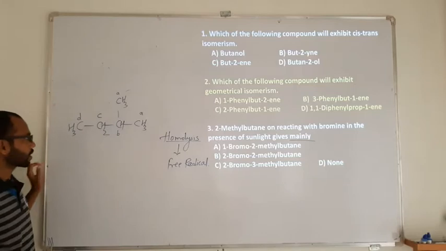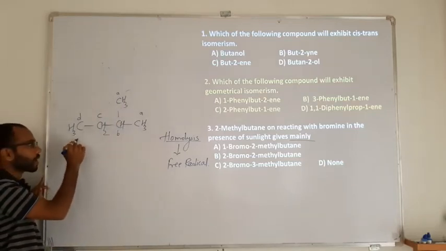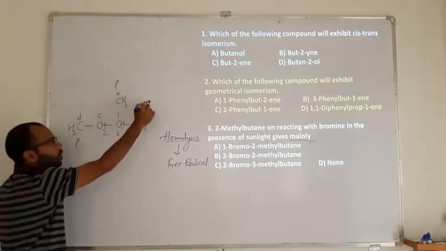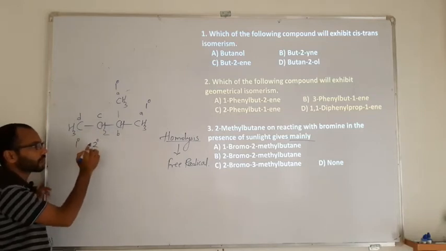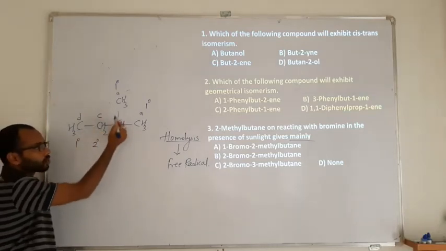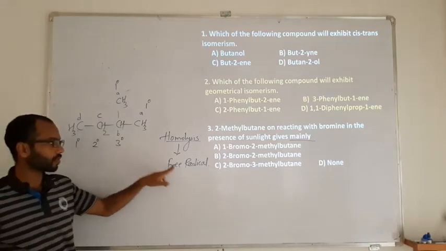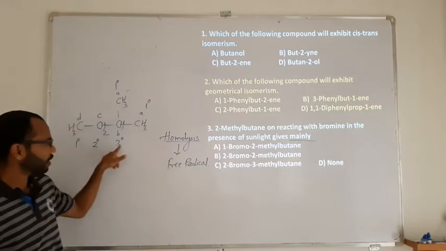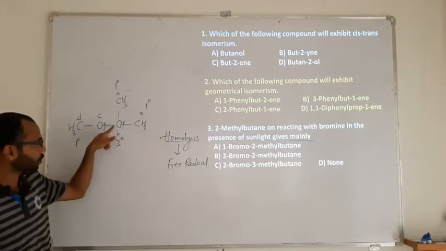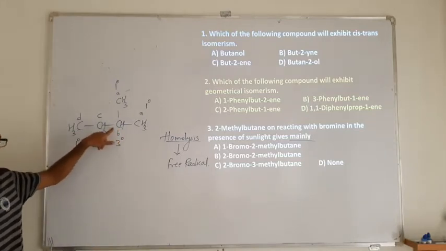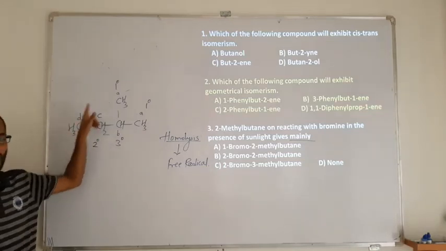So if you see the reactant, both A type and D type are primary carbons. C is connected to 2 carbons, so it is a secondary carbon, whereas B is connected to 3 carbons, so it's a tertiary carbon. And the stability of the tertiary free radical is more. So therefore, the product formed by replacing a hydrogen of the tertiary carbon will definitely be the major product as compared to C and A, D.